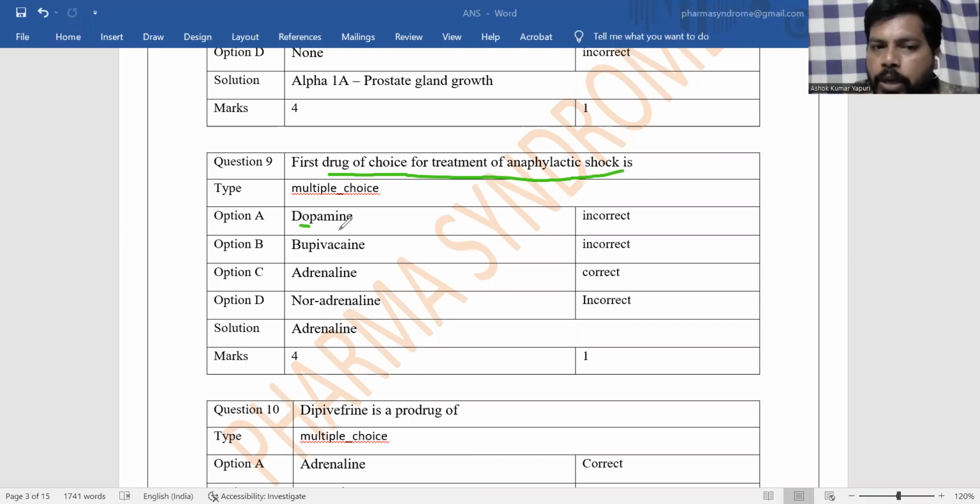So dopamine is not a drug of choice. Dopamine is a general neurotransmitter and also a catecholamine and also a monoamine. And bupivacaine is an amide local anesthetic. And noradrenaline is also a neurotransmitter but not a treatment for anaphylactic shock. But adrenaline is the answer, because adrenaline is a physiological antagonist of